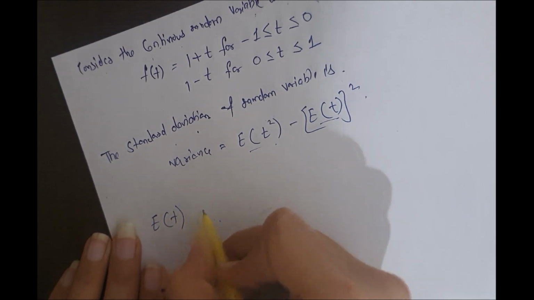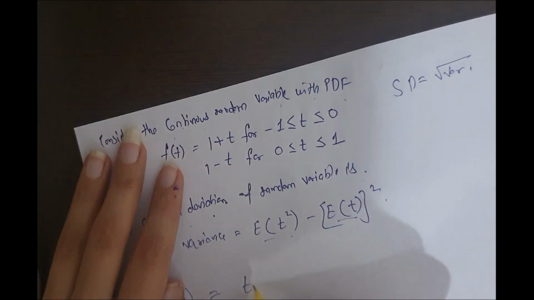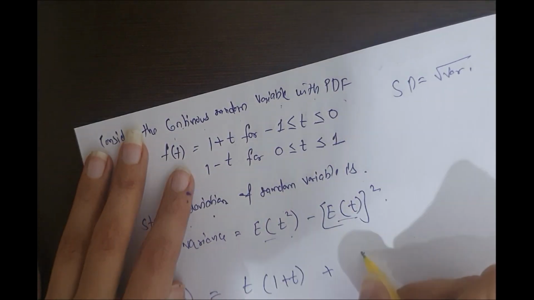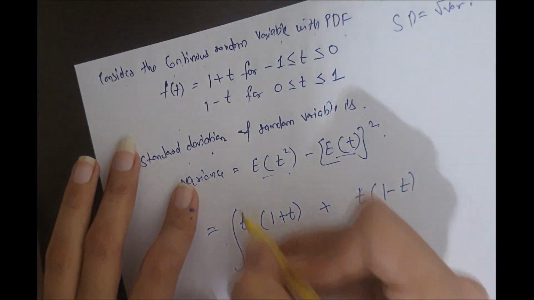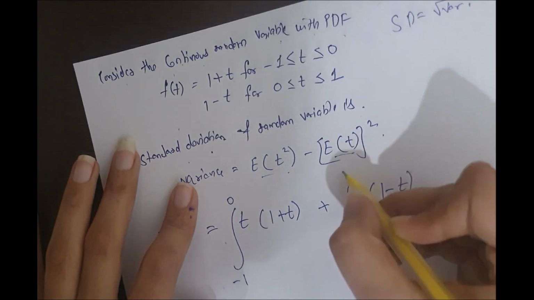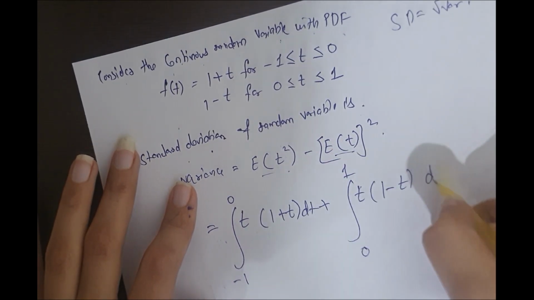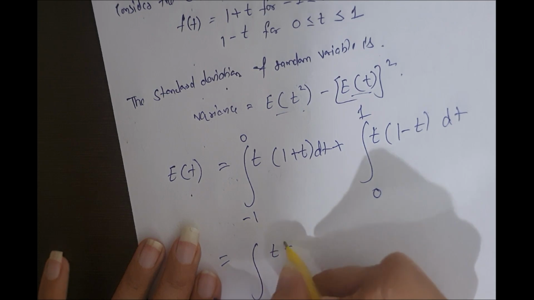How do we find the mean? That is the integral of t f(t) dt, integration from -1 to 0 and integration from 0 to 1. Now solve it.